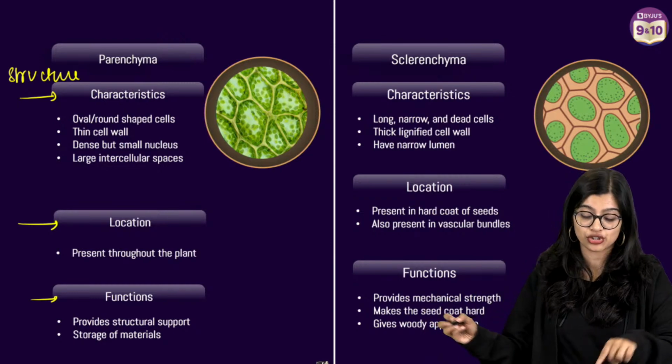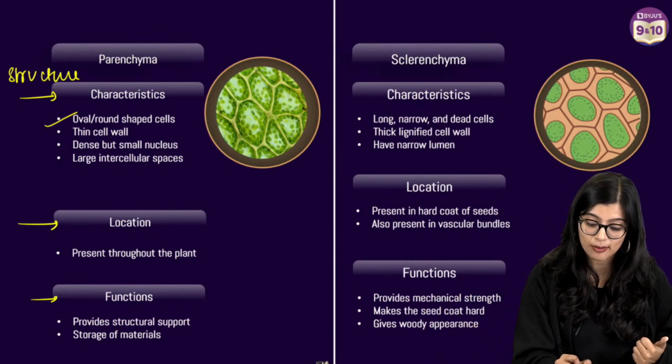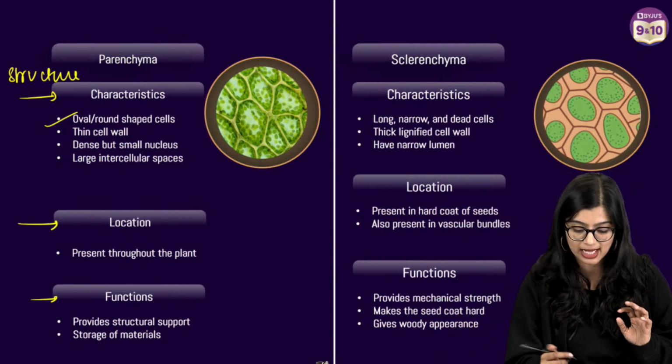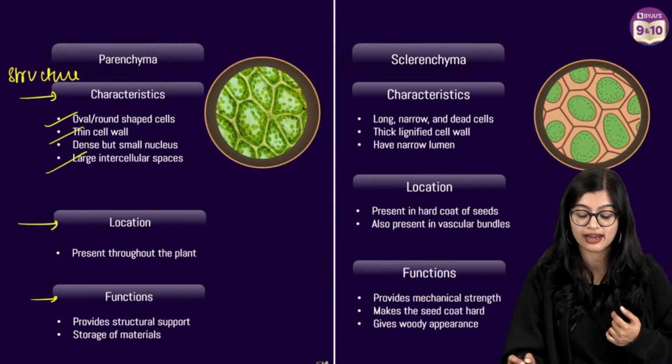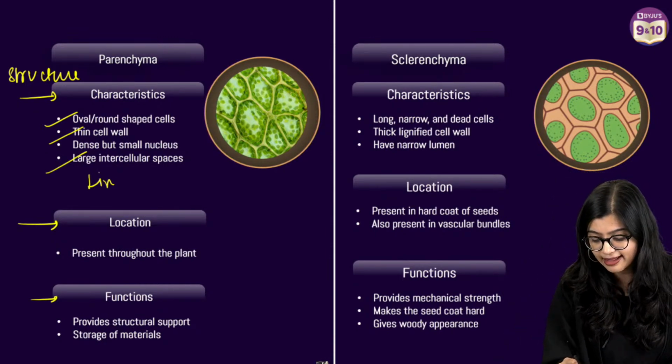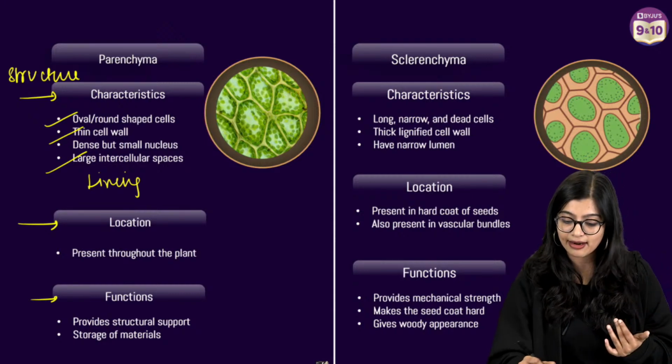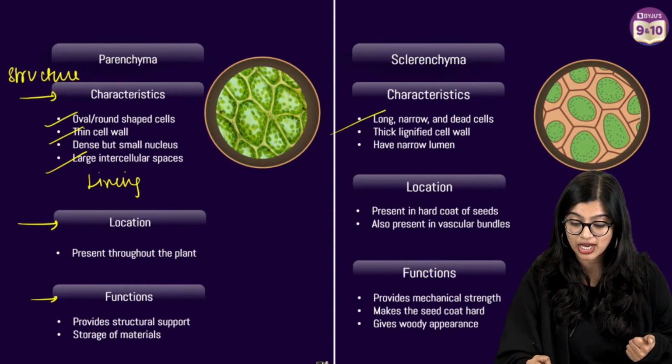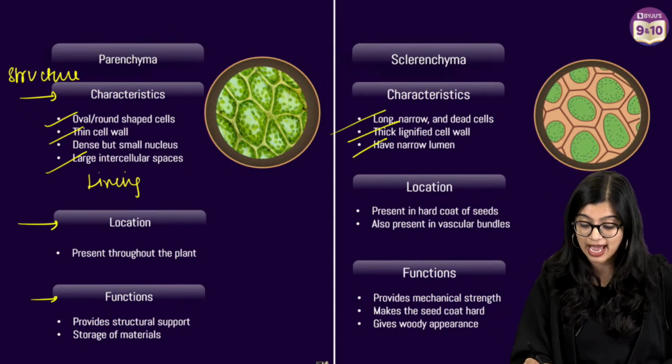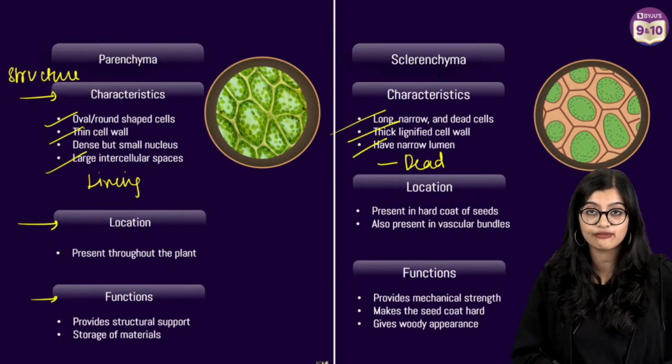So when you talk about the structure of parenchyma, you've already discussed normally oval, round shaped cells which have a thin cell wall and large intercellular space, and they are all living cells. While here we know that they are long and narrow cells which have a lignified cell wall and a narrow lumen, and these are made up of dead cells.